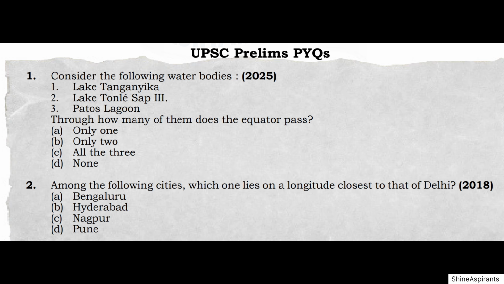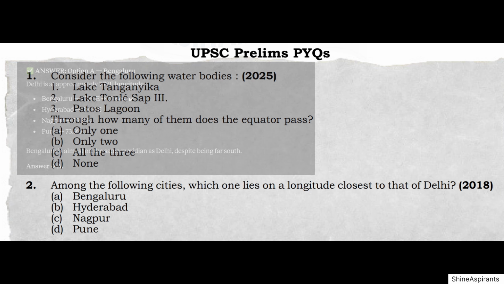Question 3, UPSC Prelims 2018. Among the following cities, which one lies on a longitude closest to that of Delhi? Your options are: Option A, Bangalore. Option B, Hyderabad. Option C, Nagpur. Option D, Pune. Remember, this question is about longitude, not latitude. Think about the vertical position of each city on the map.